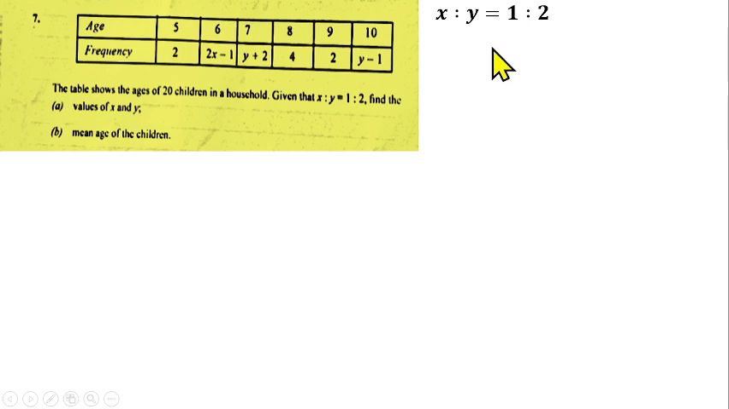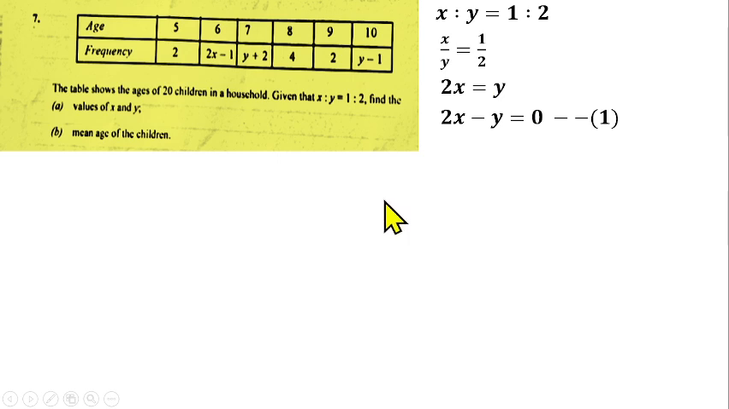So x ratio y is equal to 1 to 2. We can get the first equation from this, since we are given the relationship between x and y. Ratio means division, so x over y equals 1 over 2. We can cross multiply from there. We have 2x equals y, that means 2x minus y equals 0, so we can call that equation 1.